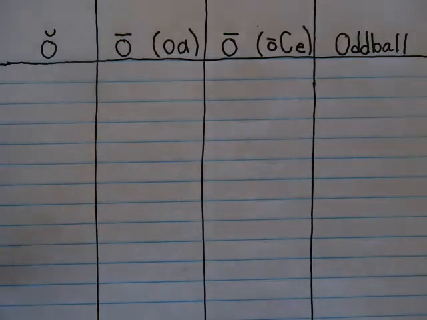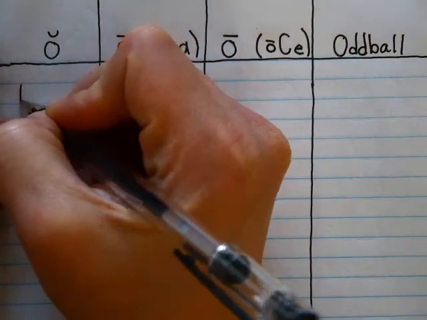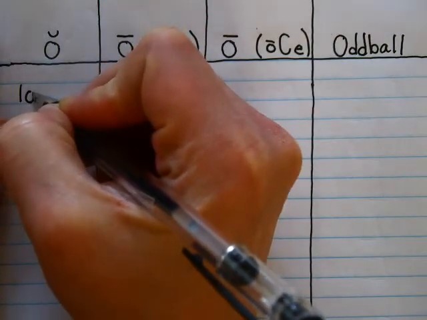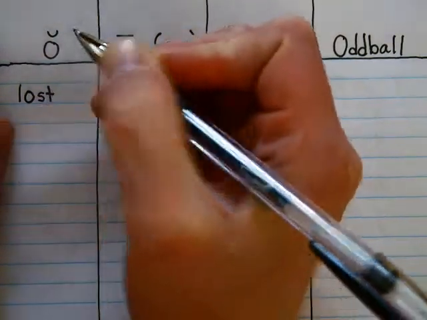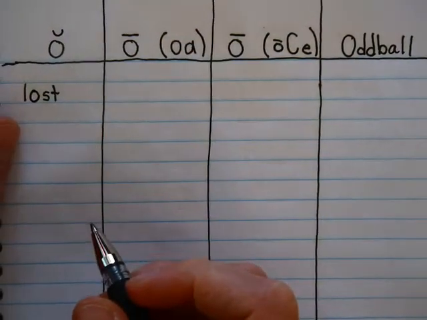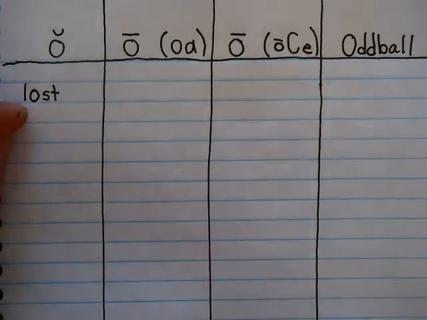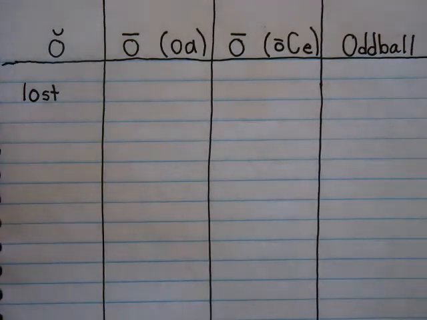So your first word is lost. We're going to put it right here because it's an ah. Lost. It goes right there in the first column. L-O-S-T. Lost. Okay? Get that in your first column.